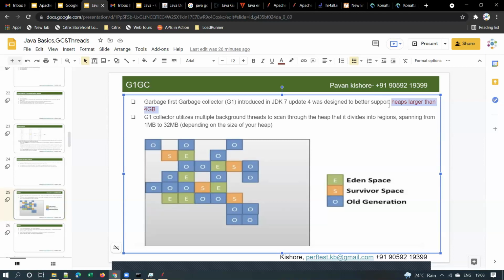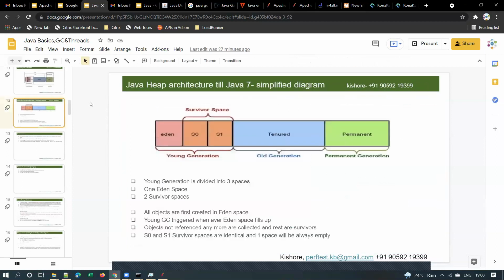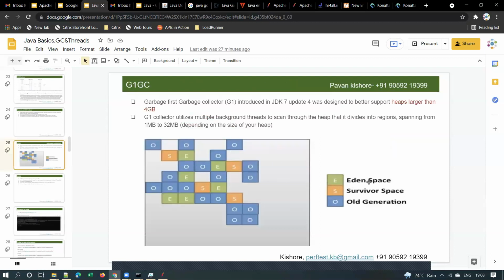This is designed to support heaps larger than 4 GB, right? It means if your application requires 4 GB of memory or more, then G1GC is the best GC algorithm to use. When you are using G1GC, your heap architecture will not be like this anymore. It will be like this. E refers to Eden space, S refers to survivor space, and O refers to old generation.